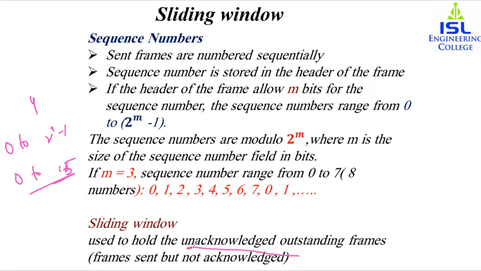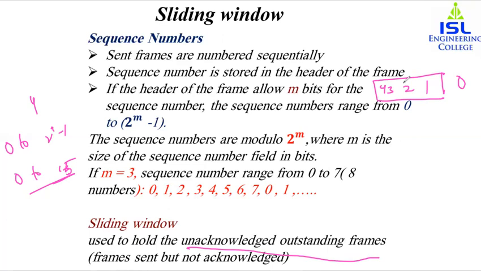So what does this term mean? The frames which are sent but did not receive an acknowledgement. In the example that I have given, if you remember, the window that I was drawing, if I have received the acknowledgement for 0, the 0 will be removed from the window and we will have 1, 2, 3, 4 if the window size is 4. So this way, the sliding window protocol will work.